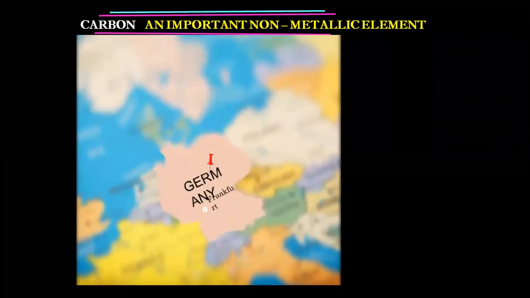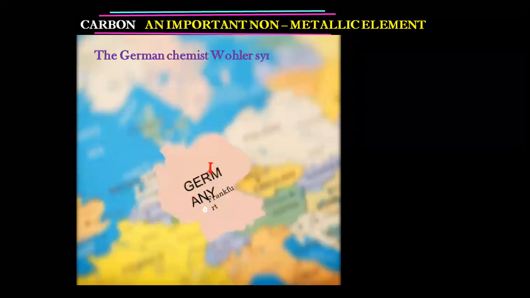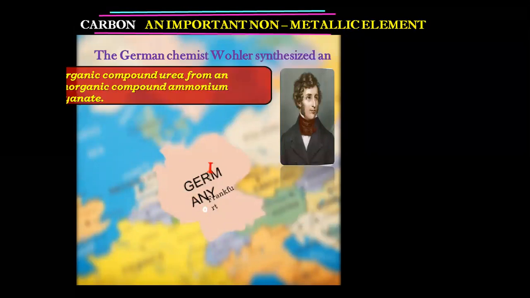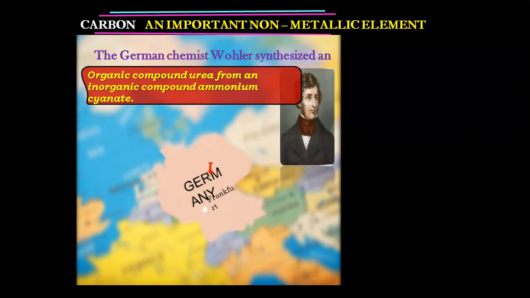Now, students, as I said, there was a belief that substances obtained from natural or living sources were termed organic, and those obtained from non-living sources were called inorganic. But in Germany, there was a German chemist named Wohler. Wohler synthesized an organic compound, urea, from an inorganic compound, ammonium cyanate.